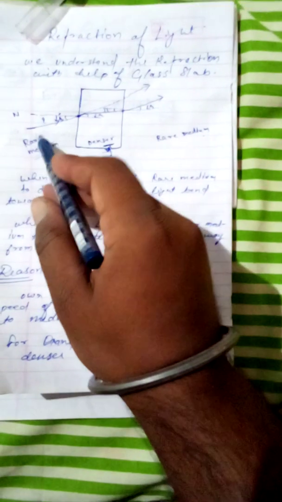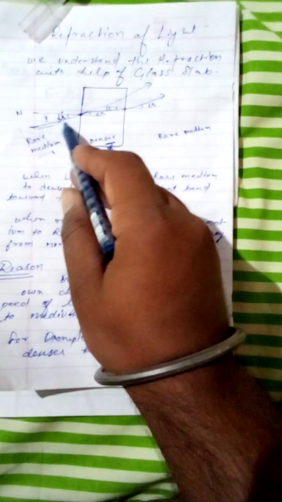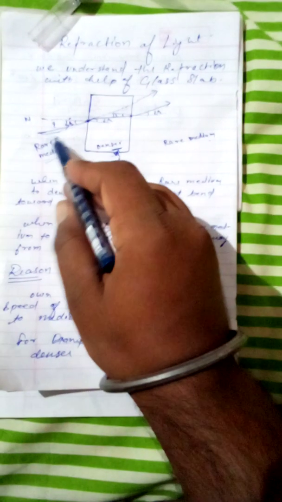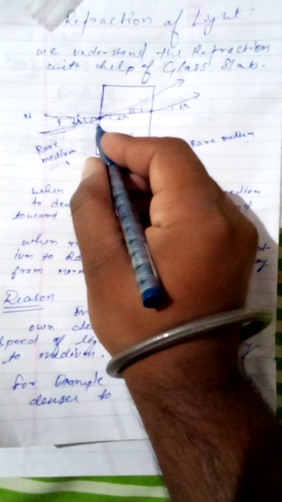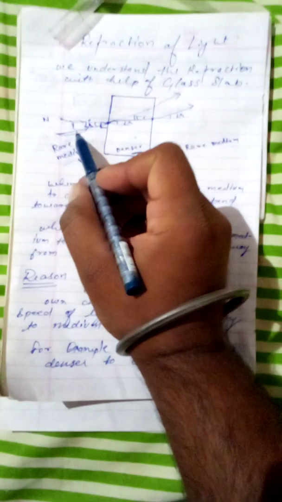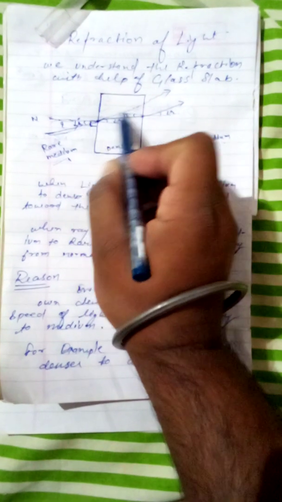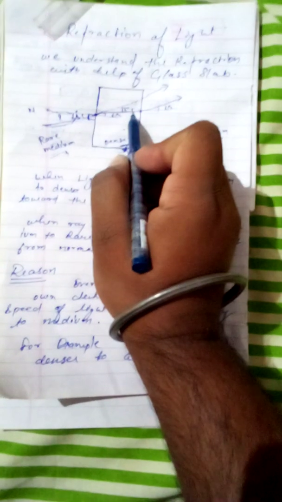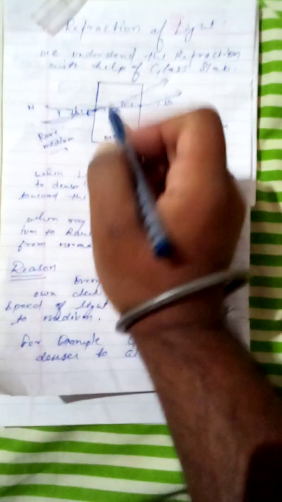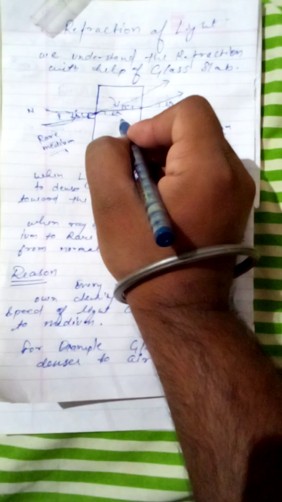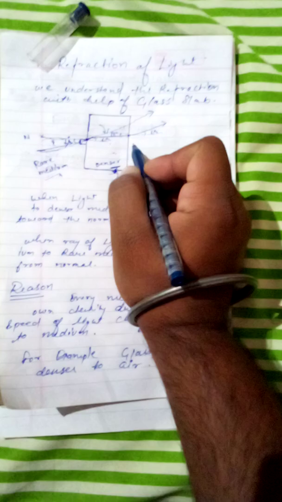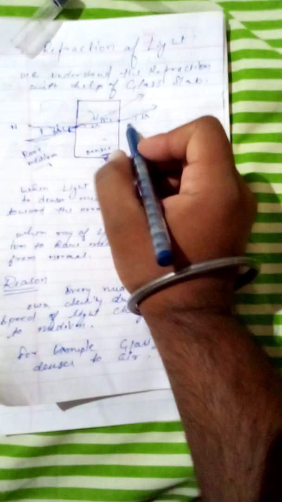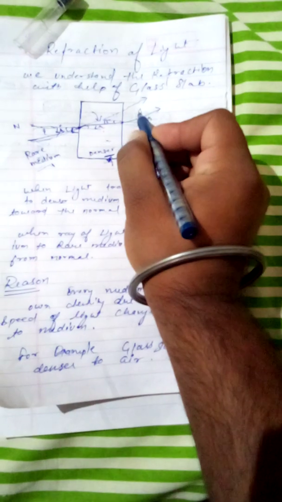So we mark a point, and an imaginary line, which is the incident ray, when a ray travels from the rare medium to the denser medium, and N represents the normal, which is perpendicular to the plane. When the incident ray travels from one medium to another, meaning rare to denser medium, it bends toward the normal. And when a ray of light moves from the denser medium to the rare medium, it bends away from the normal.